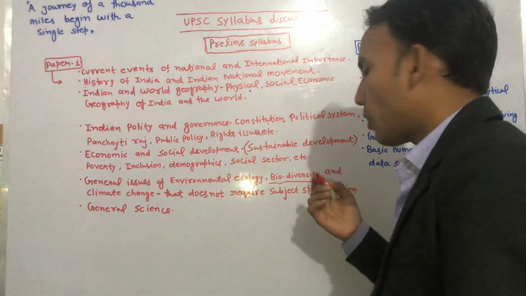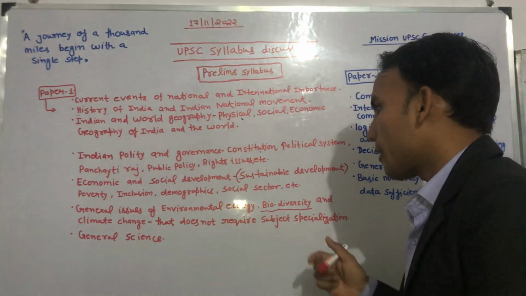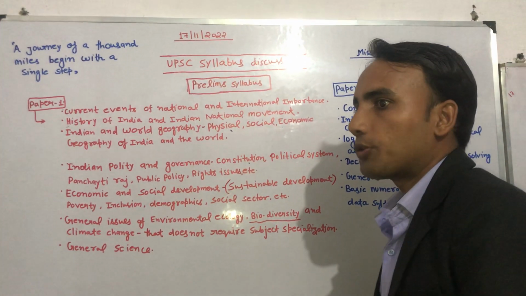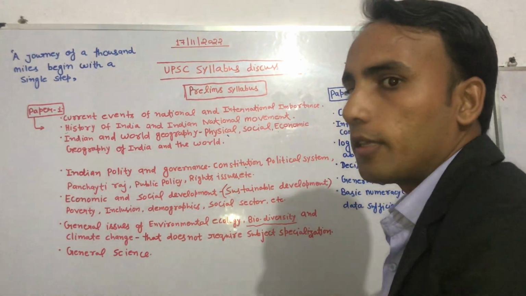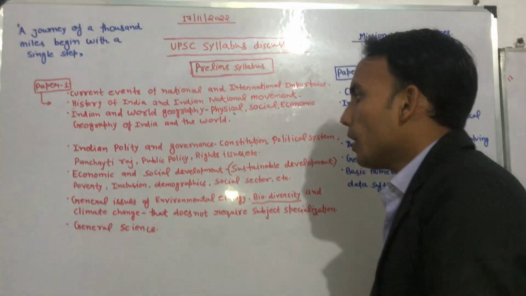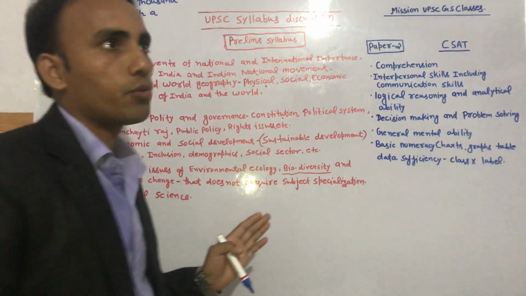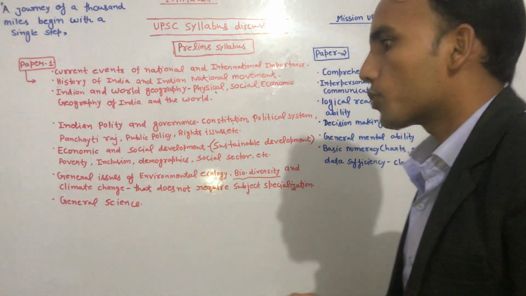So you have to understand the issues regarding biodiversity, and how they can be conserved, like you have in situ and ex situ conservation. So you have to understand all those things, and issues regarding climate change. Climate change is a big issue. It is affecting almost everything in life.